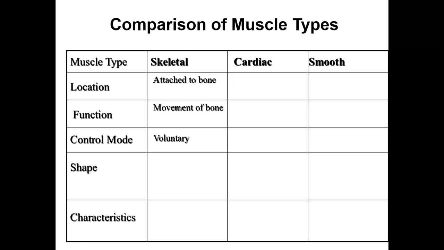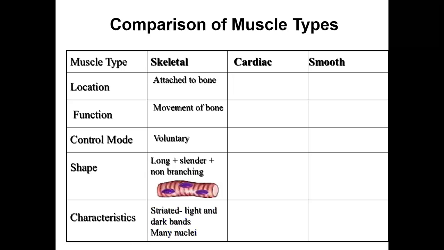Then coming to the shape. The skeletal muscle is a long tube. As I said, the muscle cells are called muscle fibers because they are long tube-like structures. They are long as well as slender, meaning thin, and non-branching. They don't branch, and they are multi-nucleated, with many nuclei. Usually a single cell has a single nucleus, but in the skeletal muscle it is multi-nucleated. So the characteristic feature is, one, they are multi-nucleated, so each cell has many nuclei.